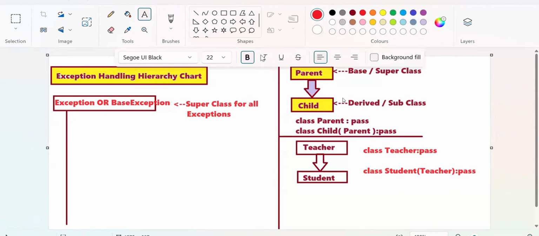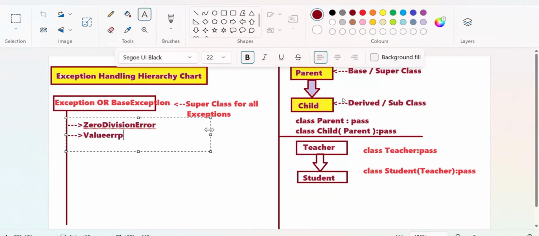Under that, what are the exceptions available? Start here, one by one. What you know about it, you tell me. Number one, what is that? ZeroDivisionError. ZeroDivisionError. It is one of the class names. Next, I will do it. What next? Come on, fast. ValueError. ValueError. So ValueError. Next, I'm going to come to the next step. Come on. Next is called a TypeError.